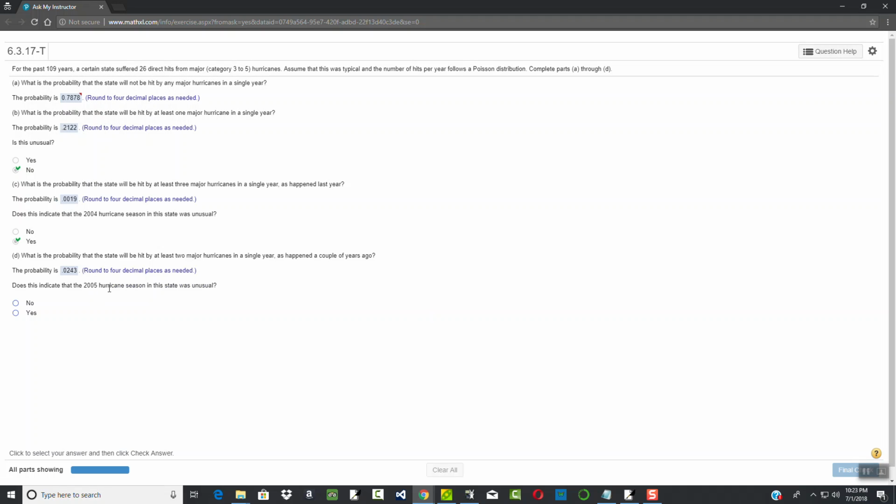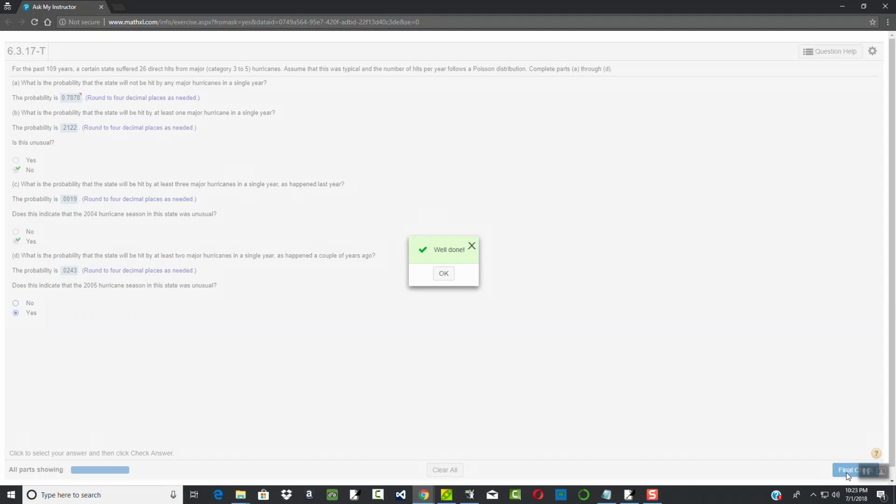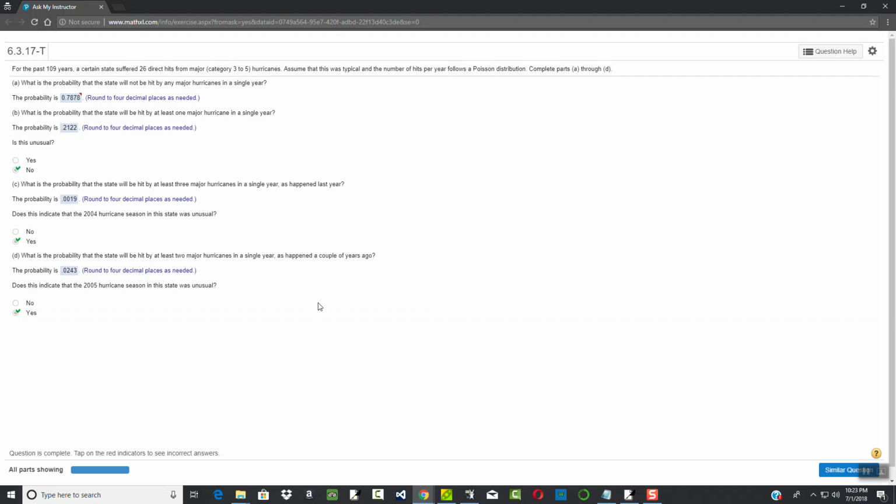Does this indicate the 2005 hurricane season in the state was unusual? It is less than 5%, so that's unusual. So we say yes. And I guess that's the end of that question then.